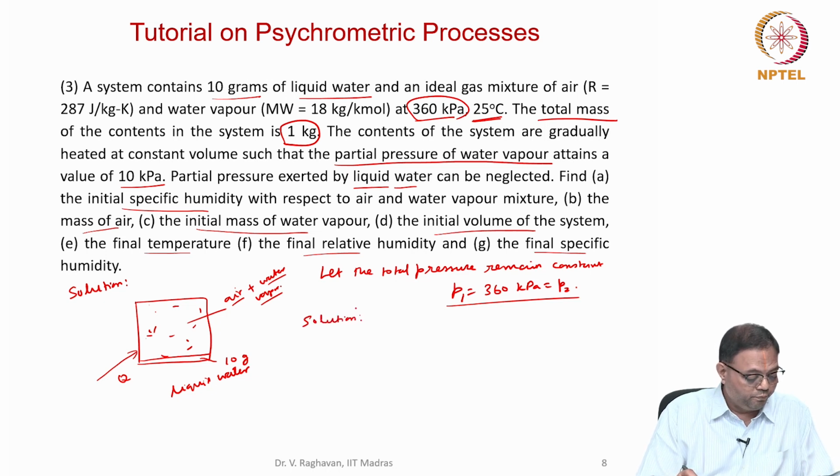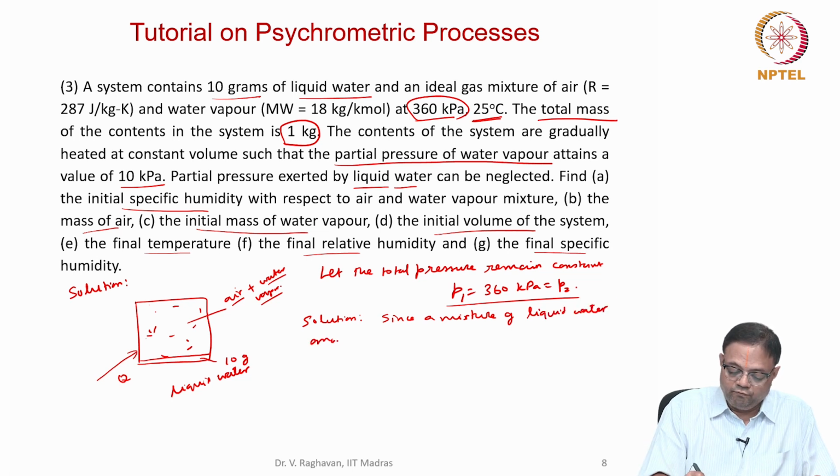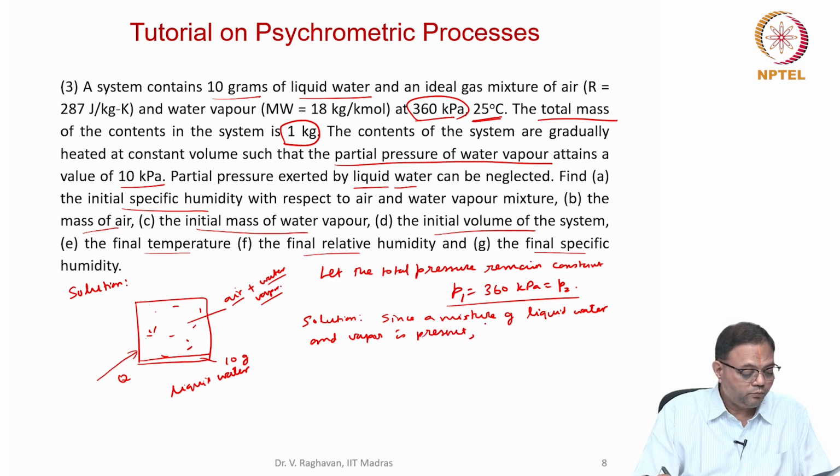Solution of this is basically, since a mixture of liquid water and vapor are present, we can say that PV1 will be equal to Psat at 25 degrees centigrade.